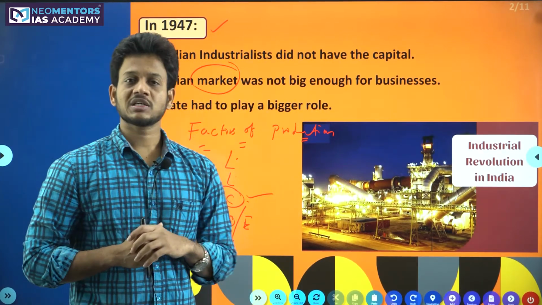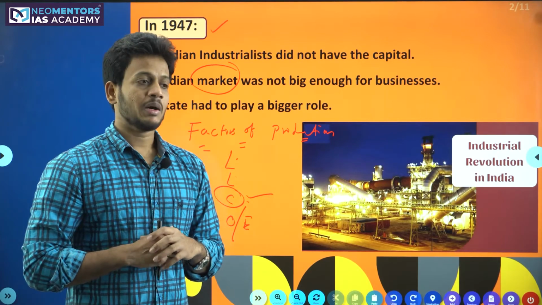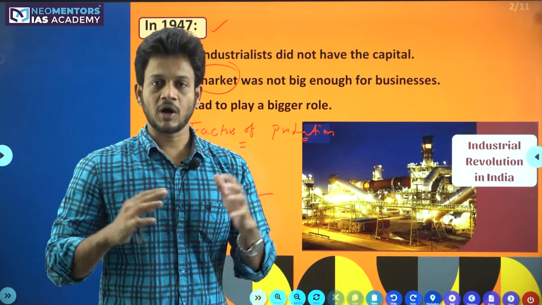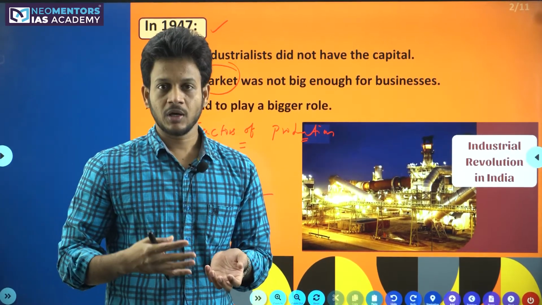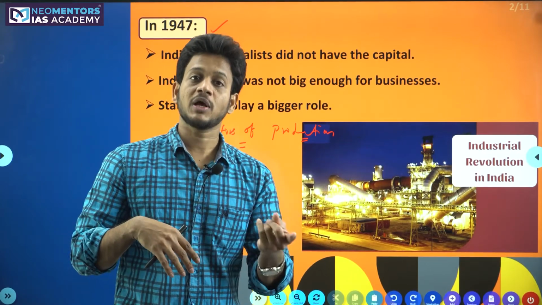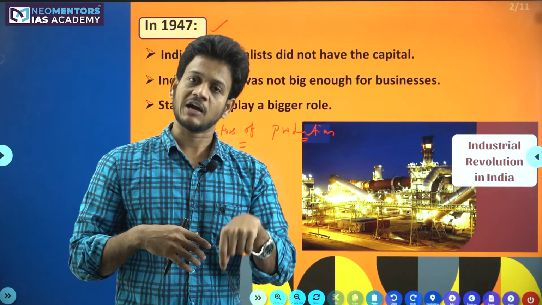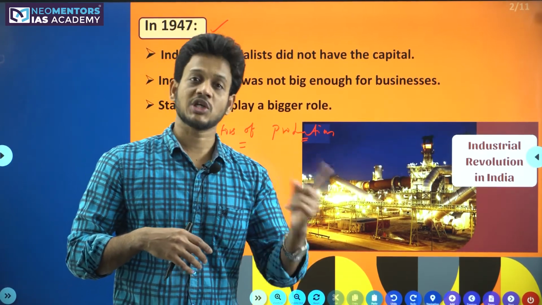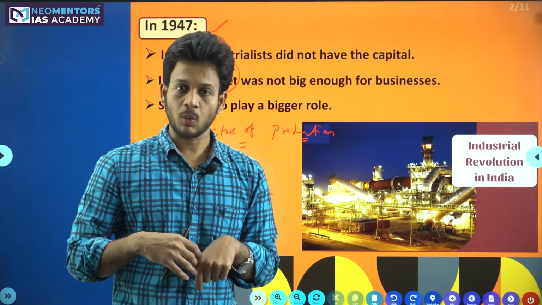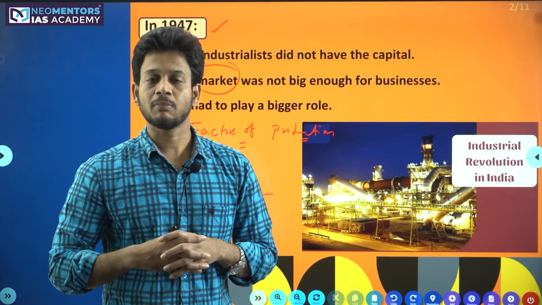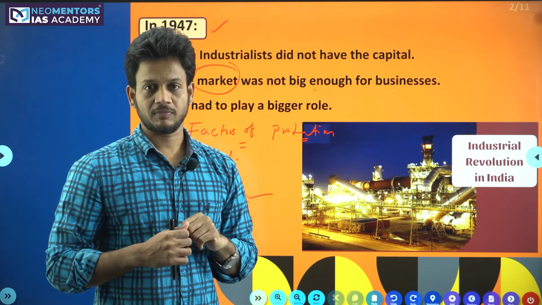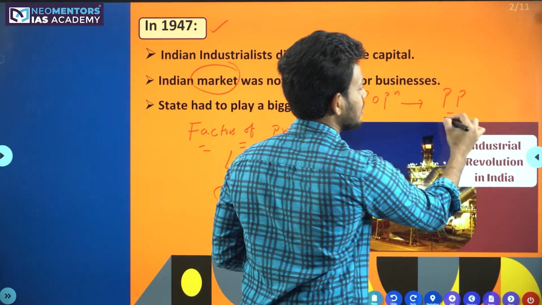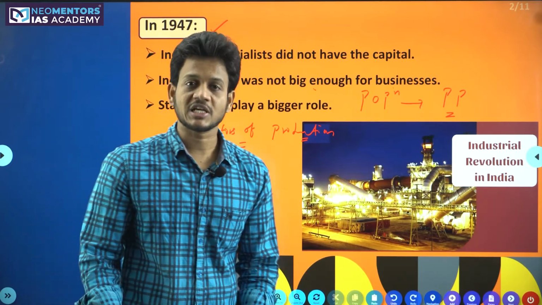But in 1947, the Indian market was not big enough, because market doesn't come from population. Market comes from purchasing power. If you have more population, that doesn't mean you have a market. You should have more population with more purchasing power. In 1947 also we were a populated country, but at that time we didn't have the purchasing power. But today in 2021, the Indian market has more population and, at the same time, more purchasing power, isn't it so?